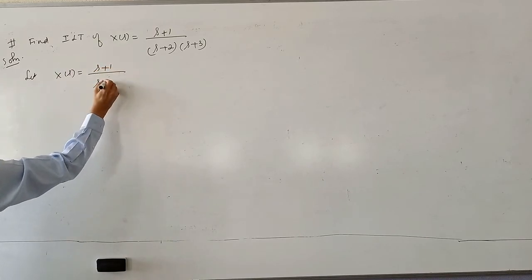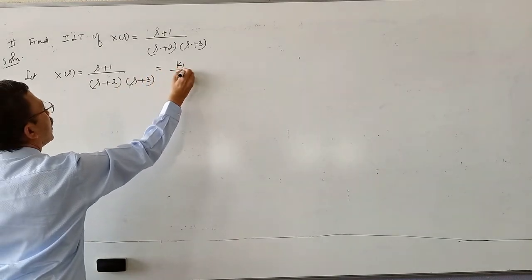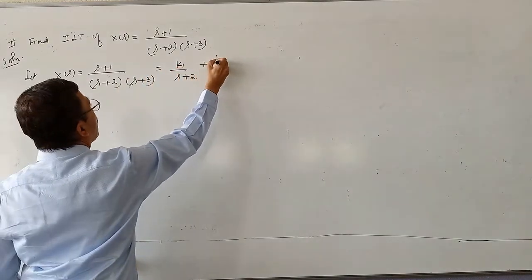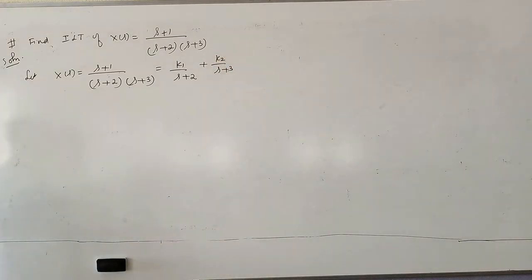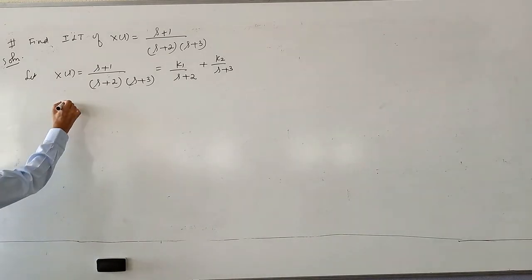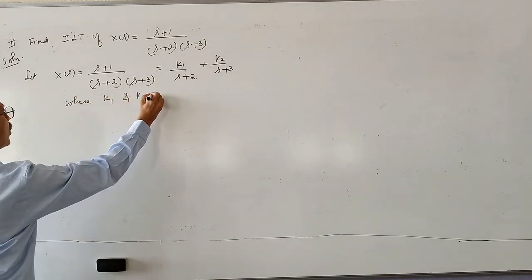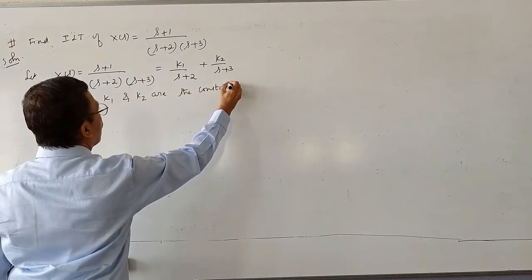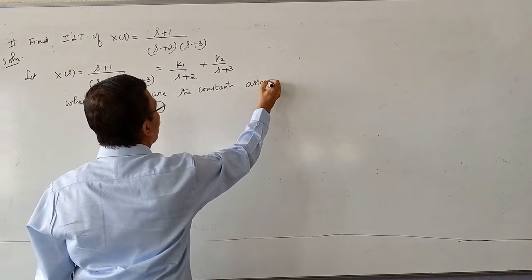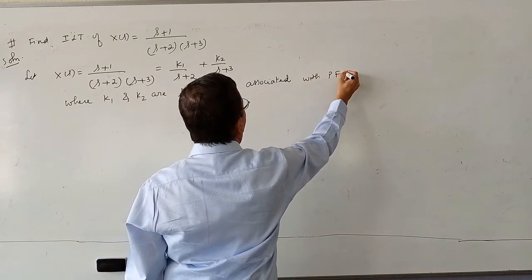Let X(s) = (s+1)/((s+2)(s+3)) = K1/(s+2) + K2/(s+3), where K1 and K2 are the constants associated with partial fraction expansion.